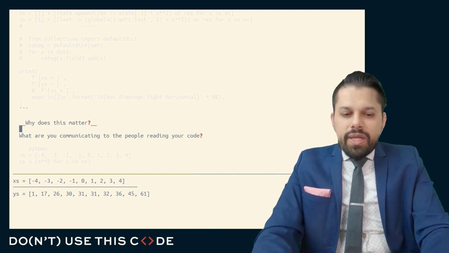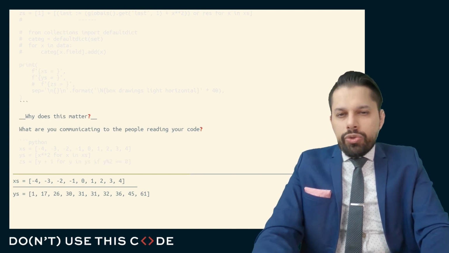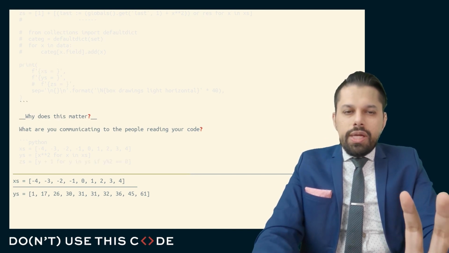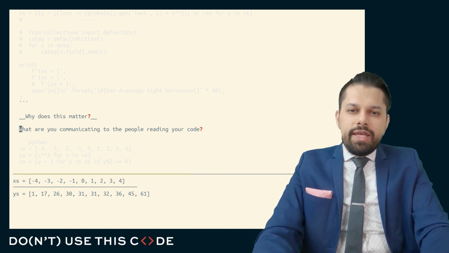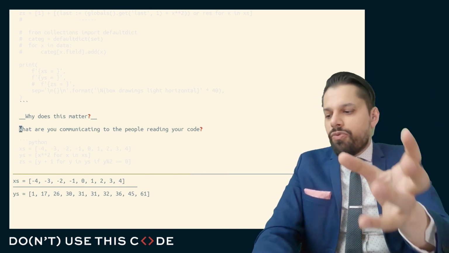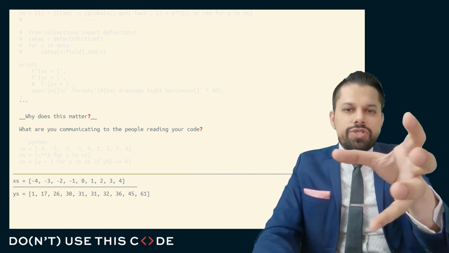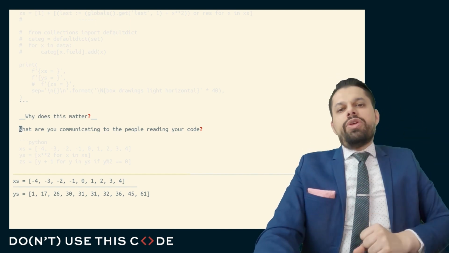Why does this matter? It matters because the choice of what you use is a way for you to communicate things to people reading your code. We've seen this before. Tuple versus list versus set versus frozen set versus dictionary. We saw it in the previous session.